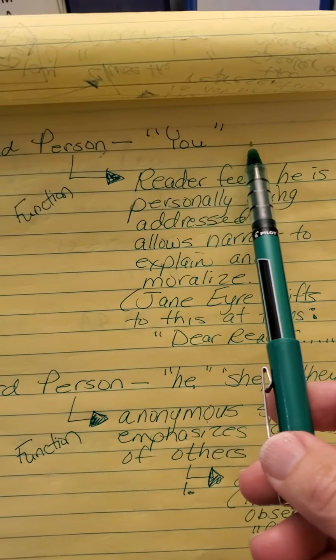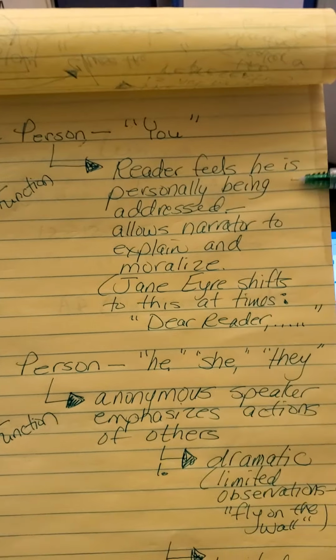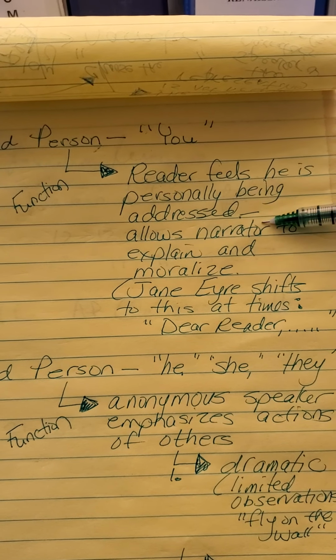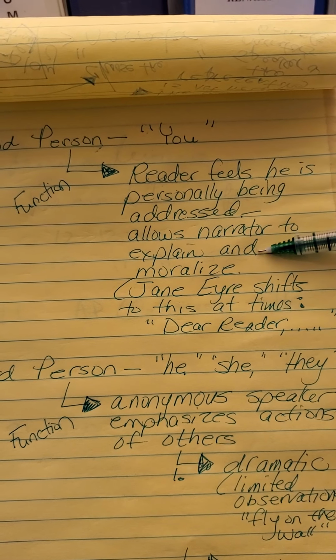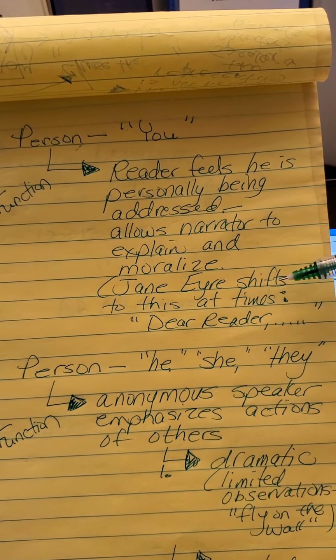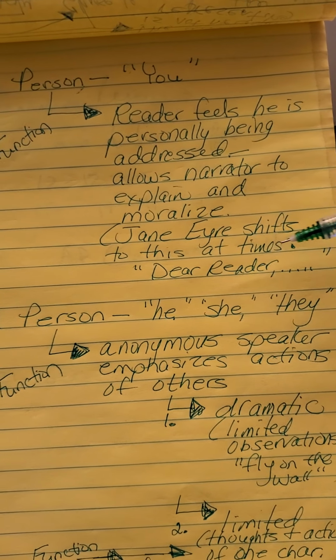Second person is the pronoun you. This is not going to happen very often, but it could, so we need to be ready for it. The reader feels he is personally being addressed, and it allows the narrator to explain and moralize. That's how it's functioning. Think about Jane Eyre. Sometimes she'll shift into saying things like, dear reader, and so on.